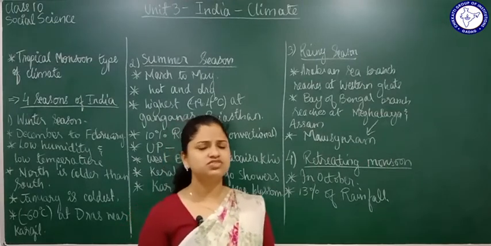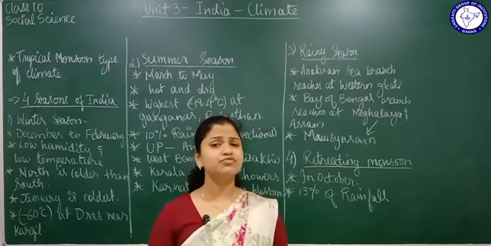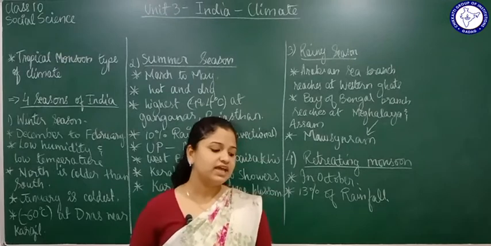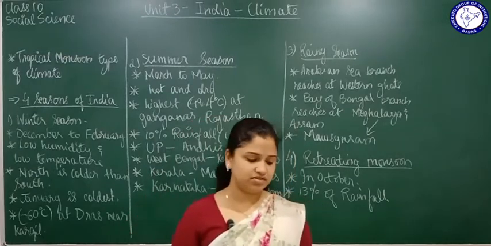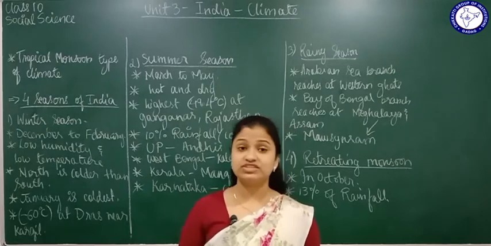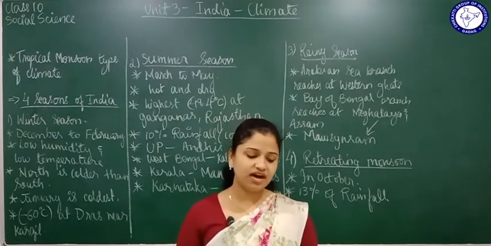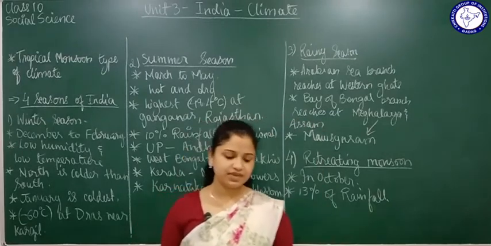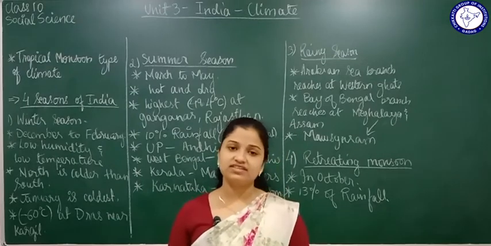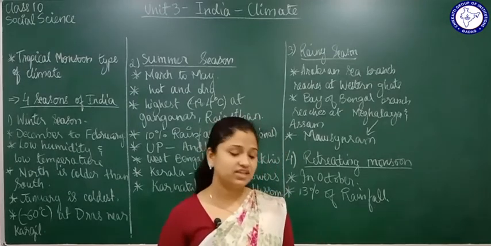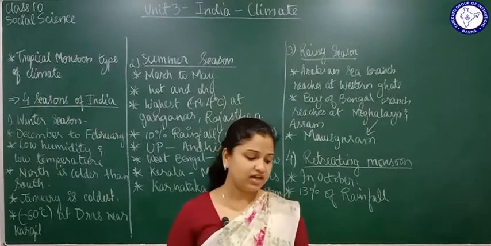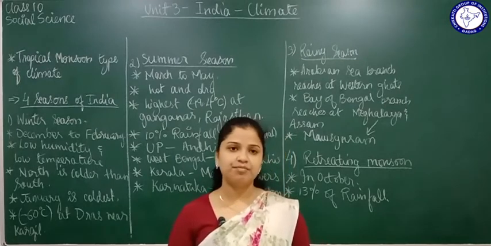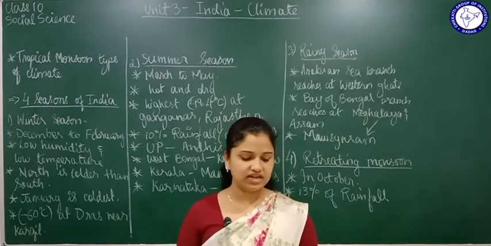Usually for the exam it can be asked to name 4 places receiving low rainfall, so you just have to name them. I'll read them out to you. Areas of low rainfall, less than 50 centimeters, include Western Kutch, which is near the desert area, and the Thar desert of Rajasthan. Its adjoining areas include Western Punjab, Haryana, Gujarat, the northern range of Jaskar, and some parts opposite to the Western Ghats region.